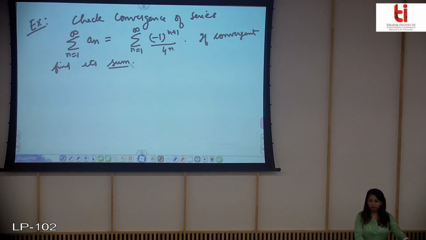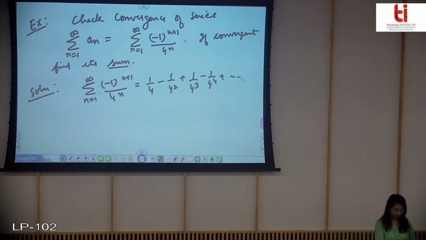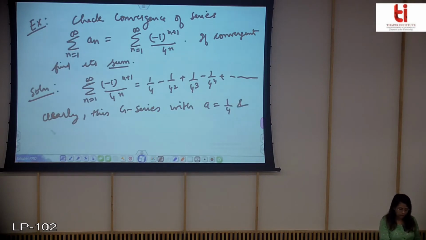You can find the sum if mod of R is less than 1, and the sum will be equal to A upon 1 minus R. Clearly this is a geometric series with A is equal to 1 by 4 and R is equal to minus 1 by 4.